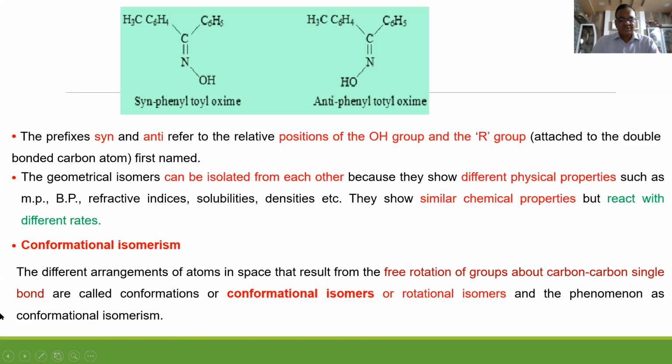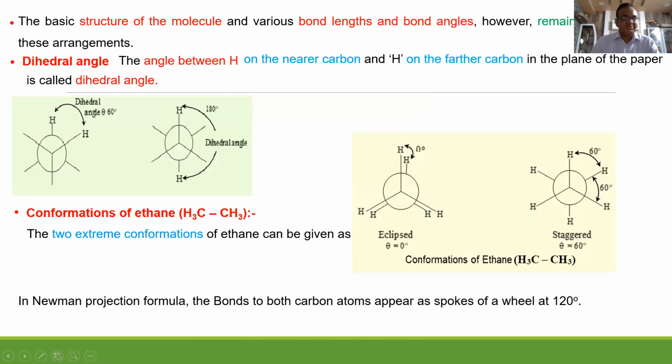So the next point is, what is conformational isomerism? The different arrangements of atoms in space that result from free rotation of groups about a carbon-carbon single bond are called conformational isomers, also called rotational isomers. The angle between two non-bonded atoms is called the dihedral angle, and if it is more, then it is good for stability.